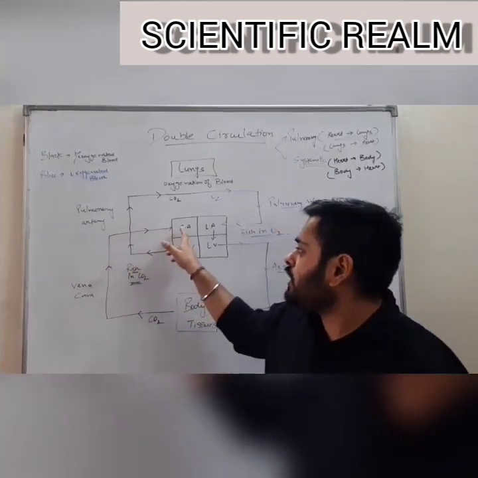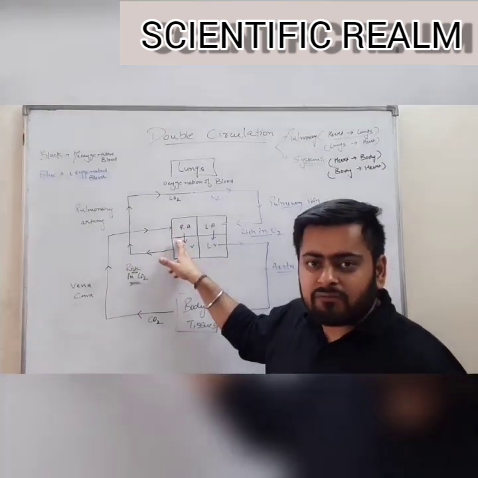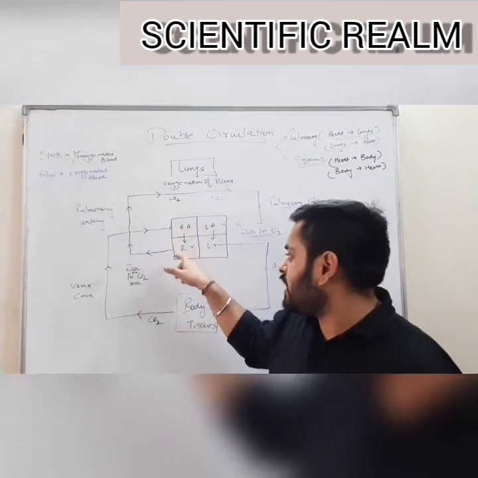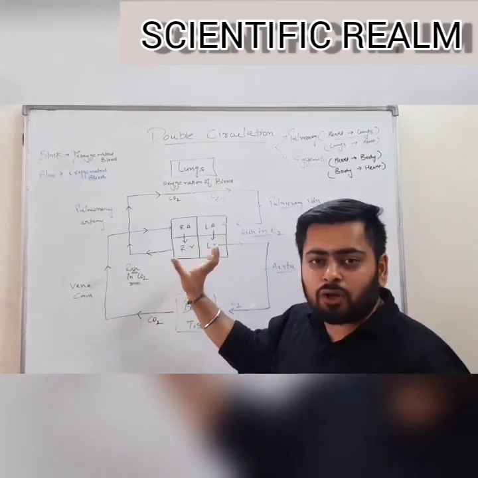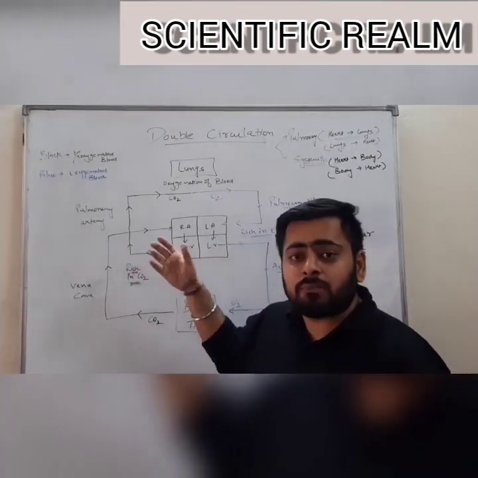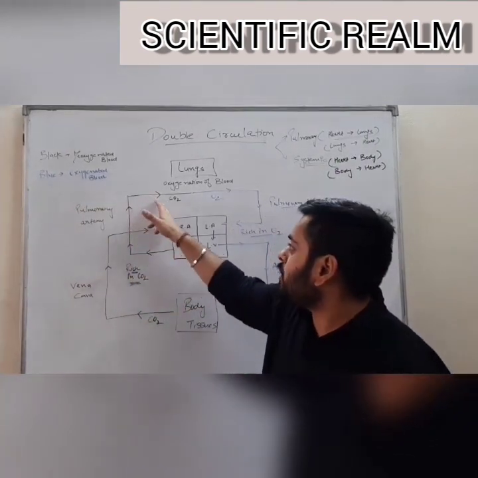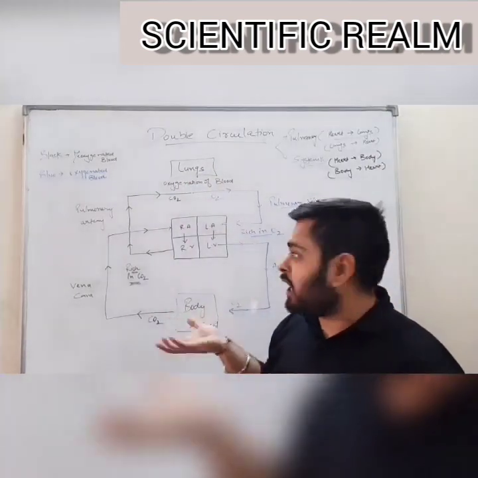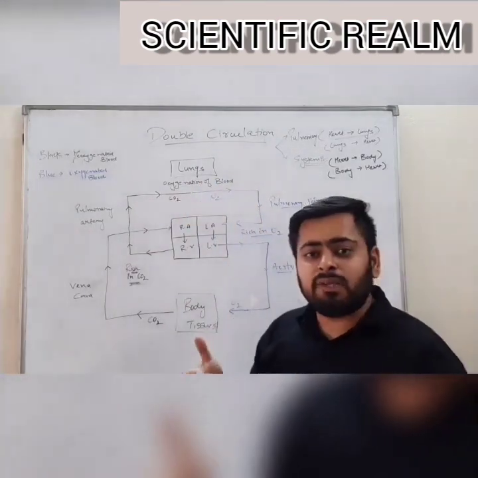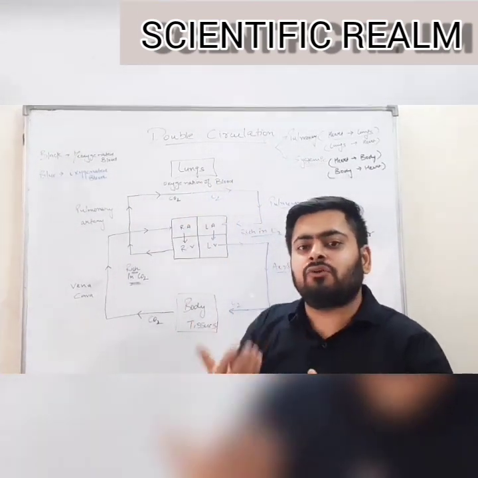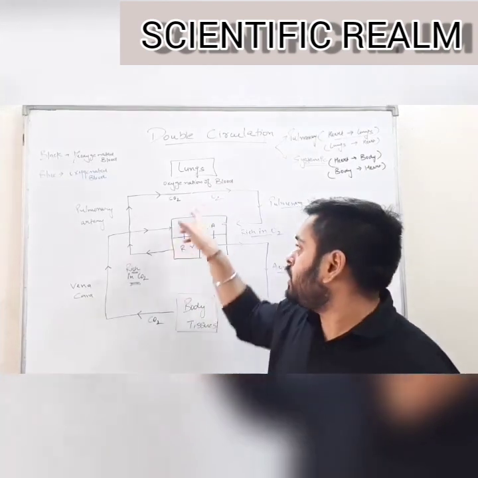After collection, it is poured into the right atrium. From the right atrium, through the tricuspid valve of the auriculoventricular aperture on the right side, it is poured into the right ventricle. After pouring, the right ventricle contracts and the blood is pumped. Remember, the deoxygenated blood is pumped into the pulmonary artery, which carries the blood to the lungs. And the main function of lungs in double circulation is oxygenation of blood. It means removal of carbon dioxide and addition of oxygen. It means lungs take up carbon dioxide and release oxygen into the blood capillaries.